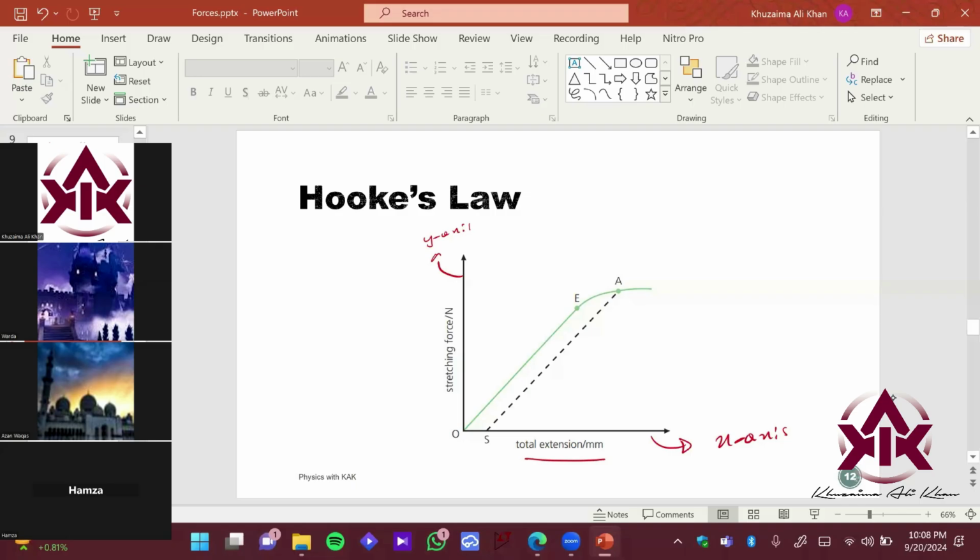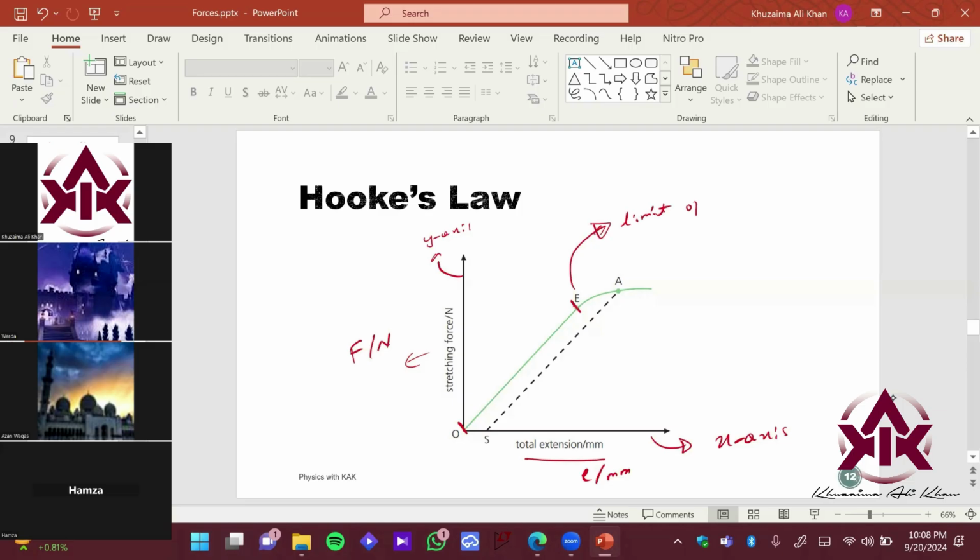Okay, so on the x-axis we have the extension, which is usually in millimeters, and on the y-axis you have force, in newtons, right? You can see from point O till point E, the graph is a straight line. So this point is called the limit of proportionality.